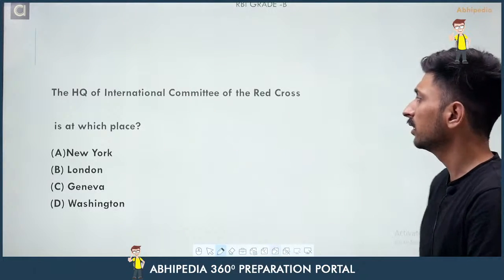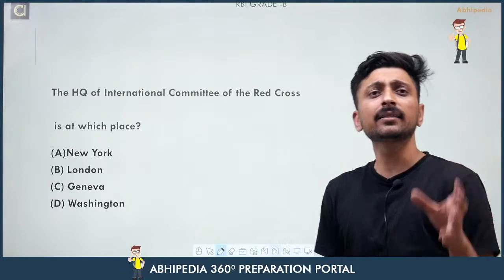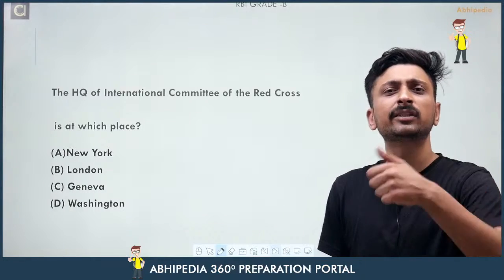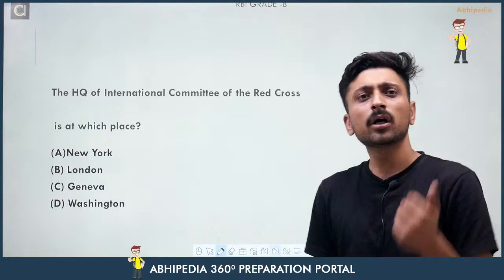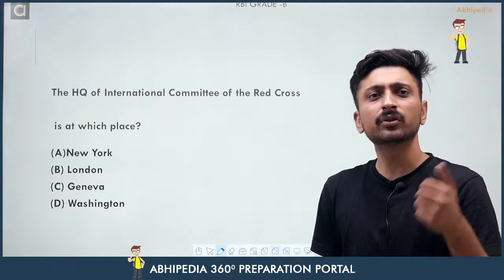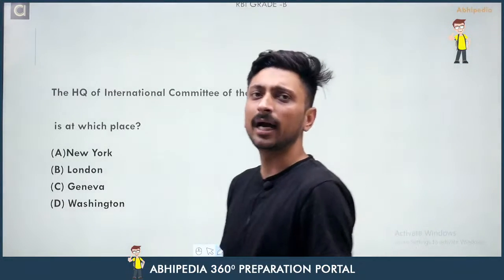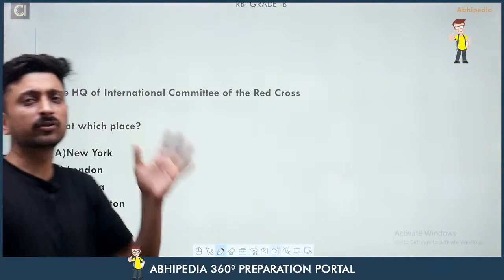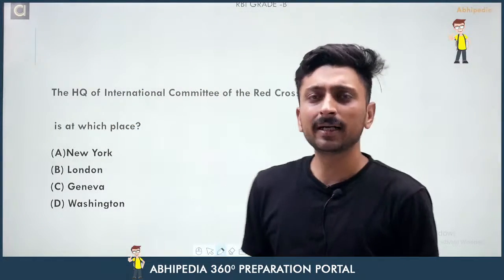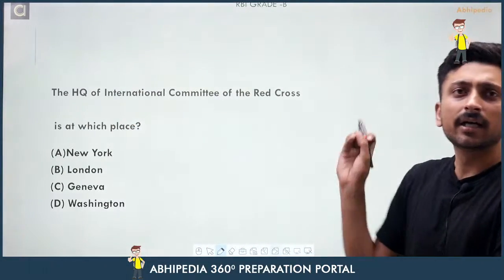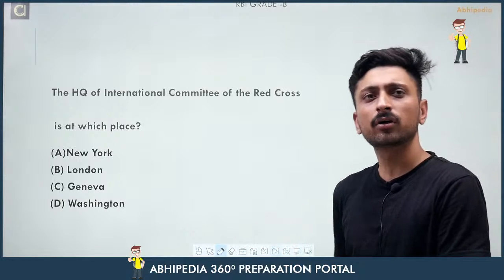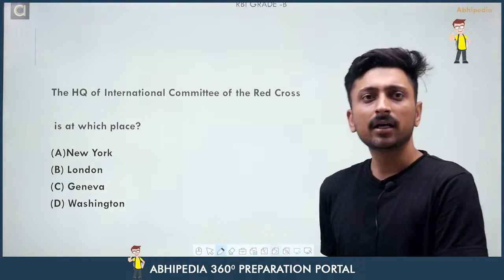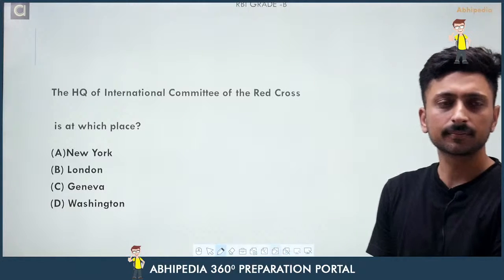Now let's come to the next particular current affair, and it is the headquarters of the International Committee of Red Cross is at which place? Either it is at New York, or London, or Geneva in Switzerland, or Washington DC in USA. So you have to tell me which of the following is the right answer for this question. The question, I am repeating it again. The question is the headquarters of the International Committee of Red Cross is at which place? Either it is at New York, London, Geneva, or Washington.